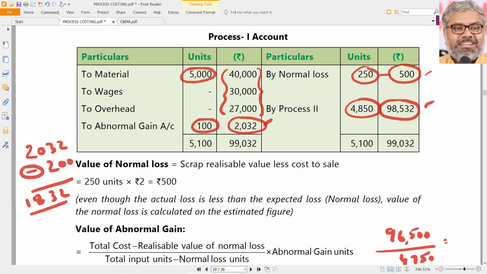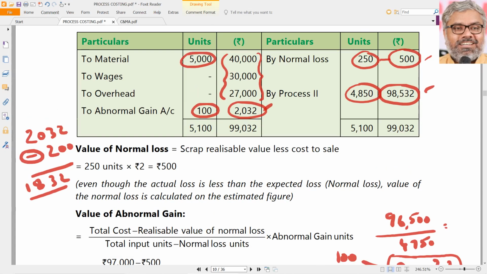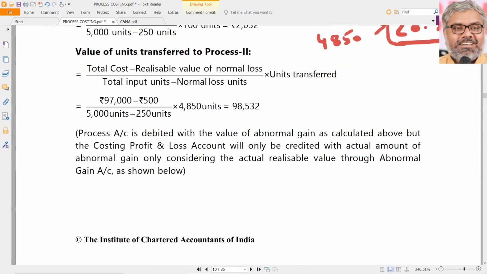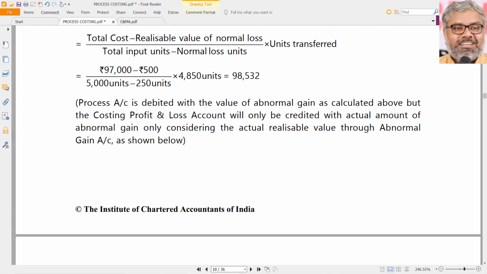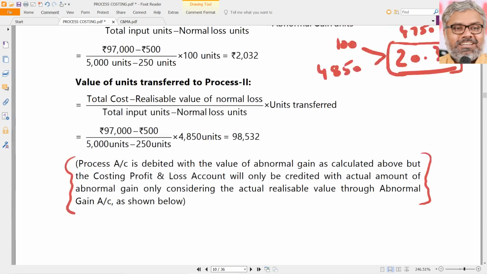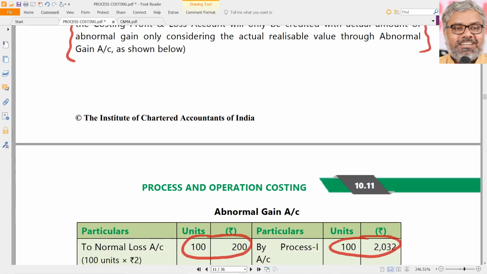But after deducting the scrap value, that is the point to be noted here. And where that scrap value is coming from, that is from the normal loss. So that is what is mentioned once again here. Whatever it is, the process account is debited with the value of abnormal gain as calculated above, but the costing P&L account will be credited only with the actual amount of abnormal gain after considering the actual realizable value through the abnormal gain account. If any account is asked like this, you can prepare the abnormal gain account.